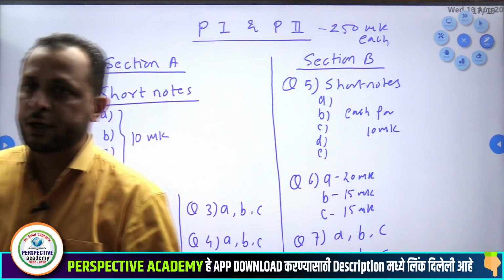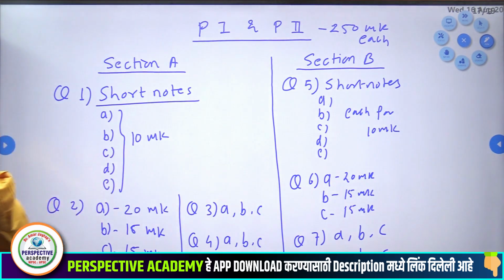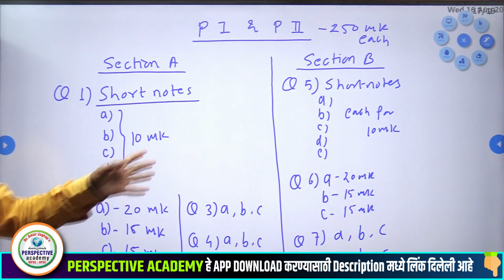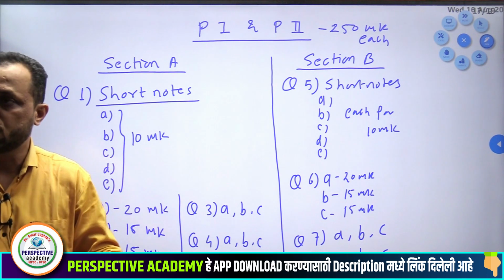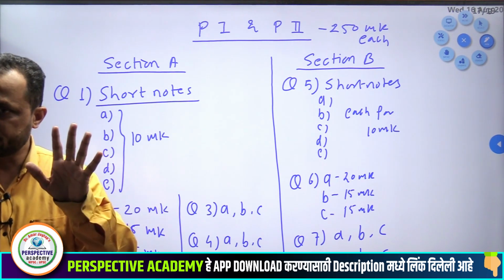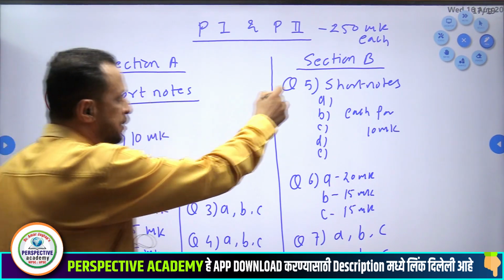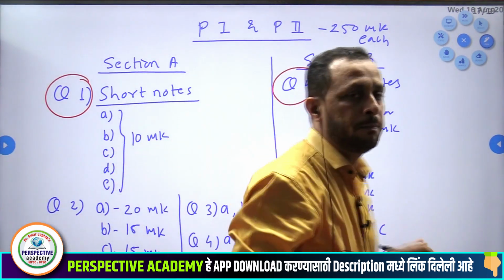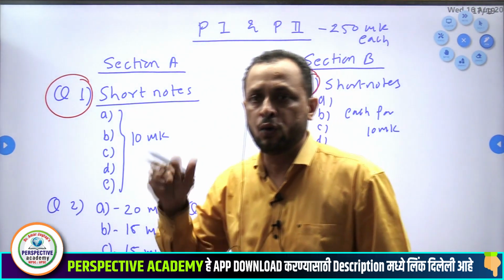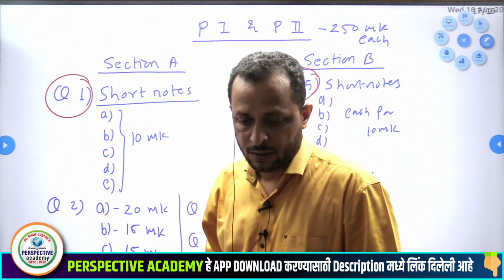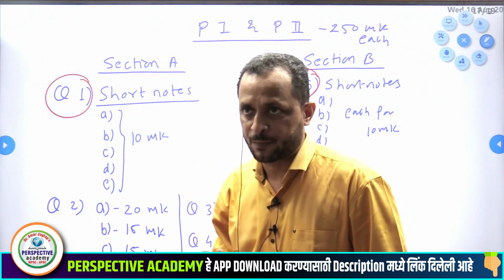Okay, now try to understand, very crucial thing. Do we need to attempt all 8 sections? No, we have to attempt only 5 questions. In that, question number 1 and question number 5 are compulsory. You have to attempt them.